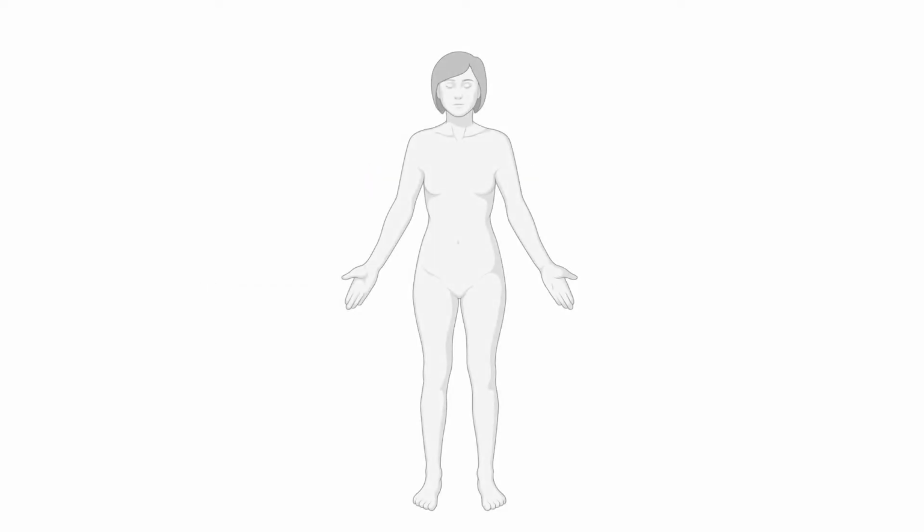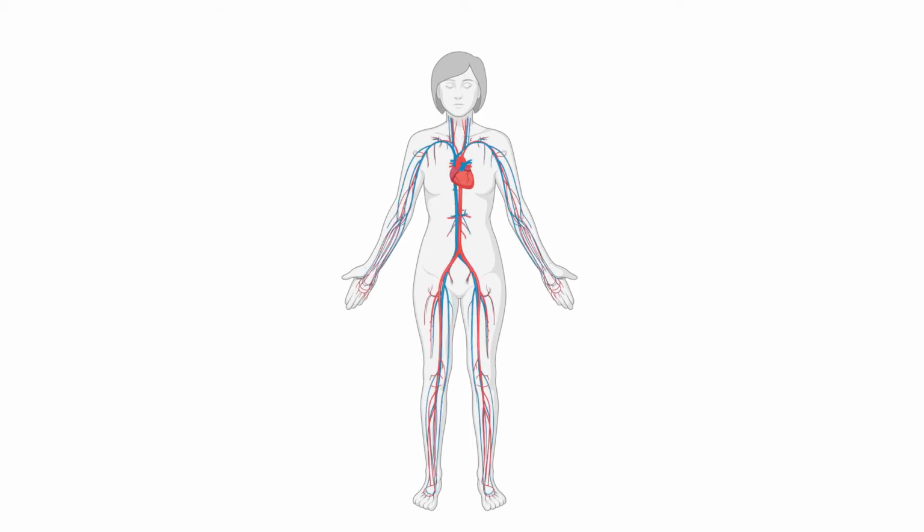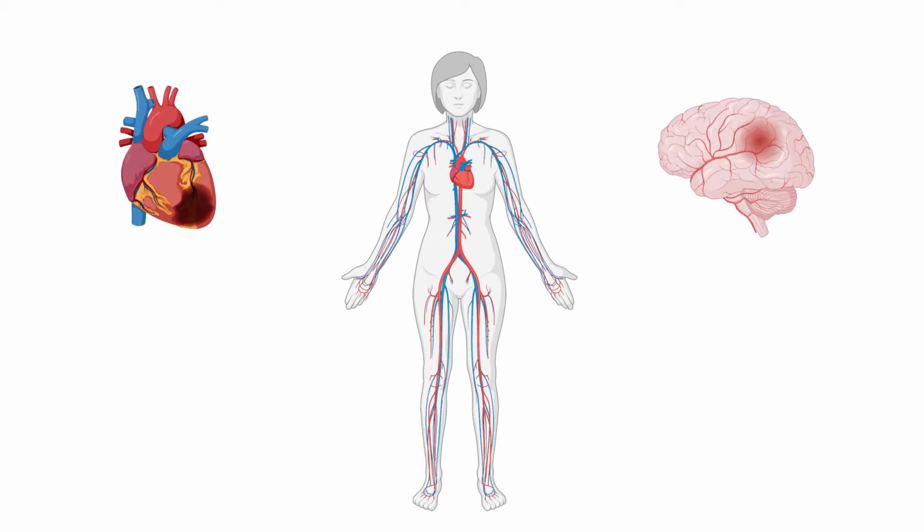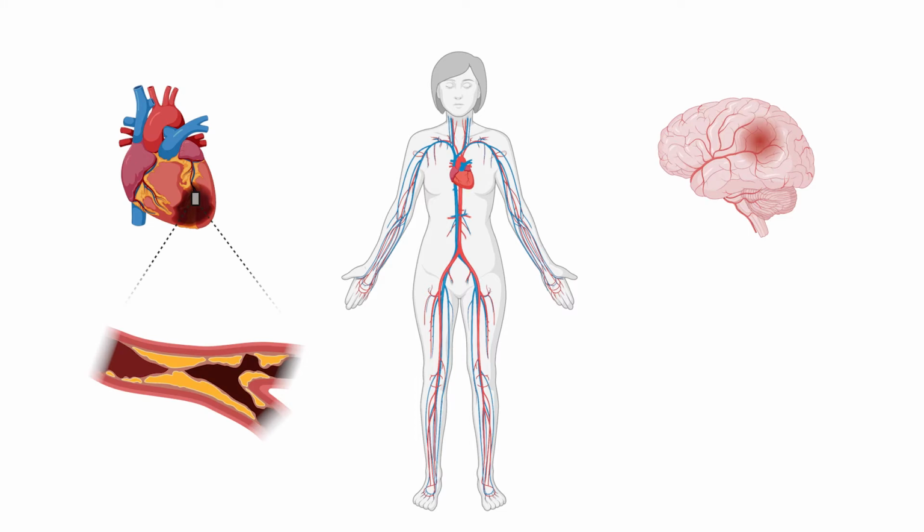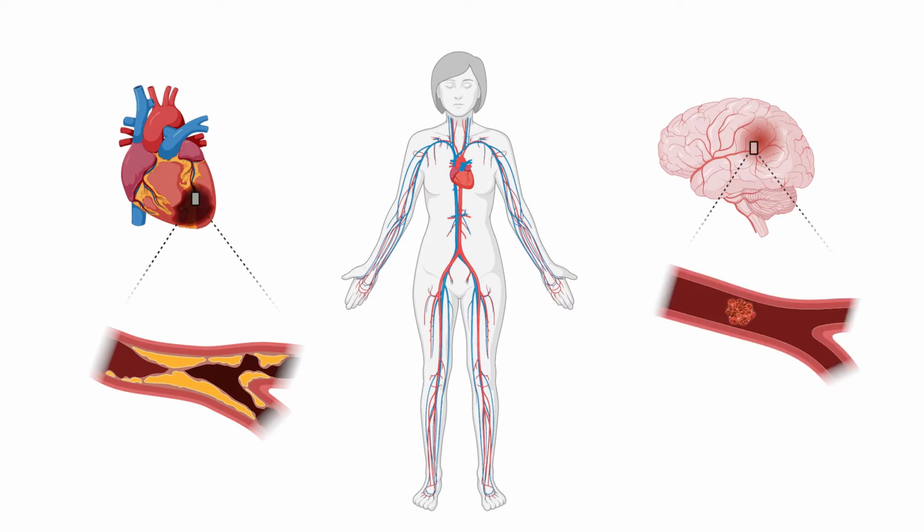We'll start with the leading cause of death in the United States: heart disease. Heart disease refers to conditions that impair the function of the heart or blood vessels. Heart attack and stroke are two of the most serious forms of heart disease, but are often preceded by other conditions such as coronary artery disease and vascular disease.